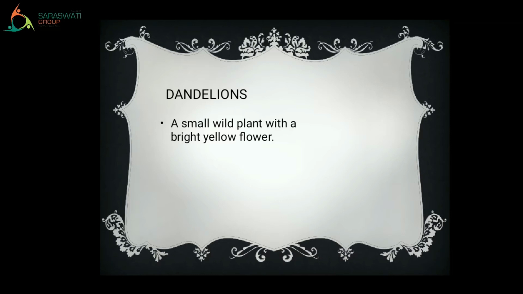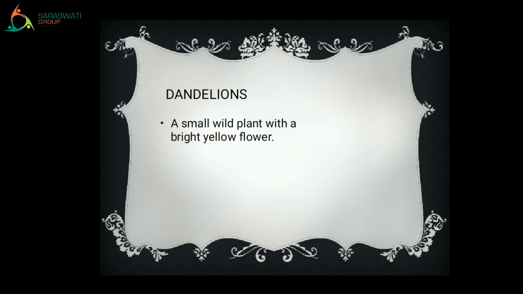When you go to a park or a forest area, in forest or in park, you can see small plants which have the yellow flower which is very light in weight. All those small wild plants are known as dandelions.